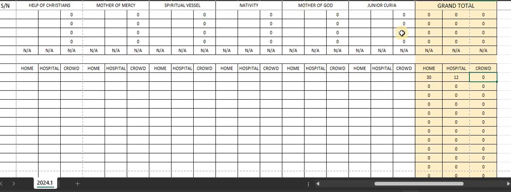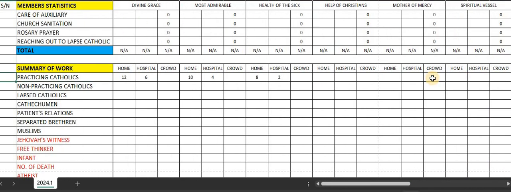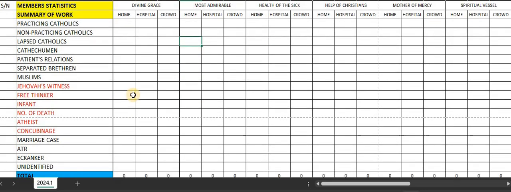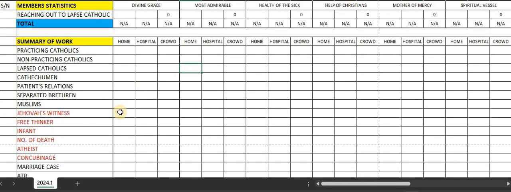By the time you do this for all the presidia, you just get the total here, and you pick the total from there. Okay, all right, so we can easily delete this now. Let's delete this. All right, so that is it. It comes to Jehovah's Witness, just like that. Just pick. After one presidium, go to the next presidium.